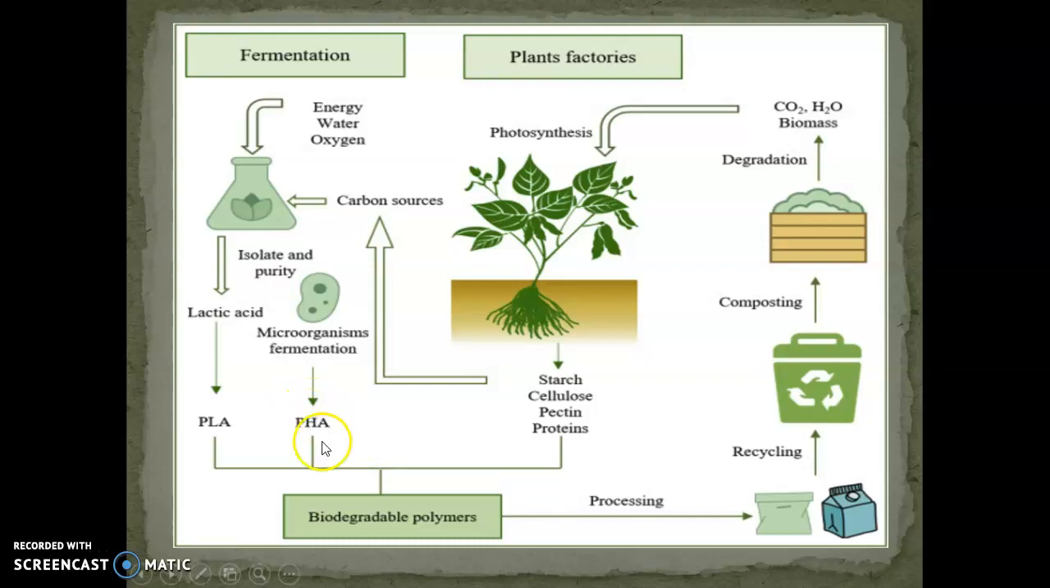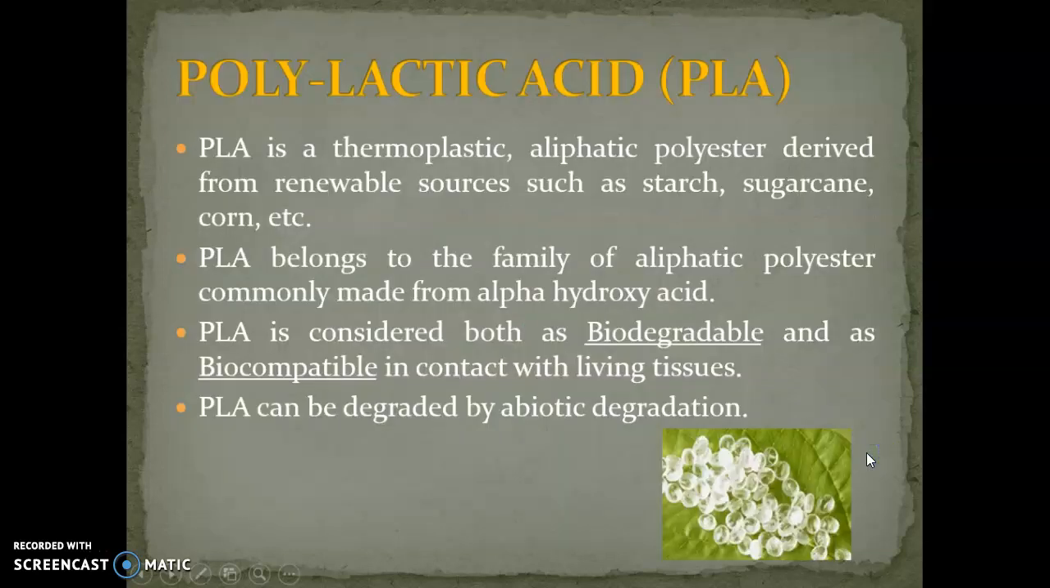PHA is nothing but polyhydroxyalkanoates. Once this is formed, we can use the pellets of polylactic acid and PHA to process and make some utility articles, which can be recycled and degraded in the form of CO2, water and biomass, and again the cycle will go on. That's why we call these polymers biodegradable polymers. Now we will see polylactic acid and polycaprolactone one by one in detail.